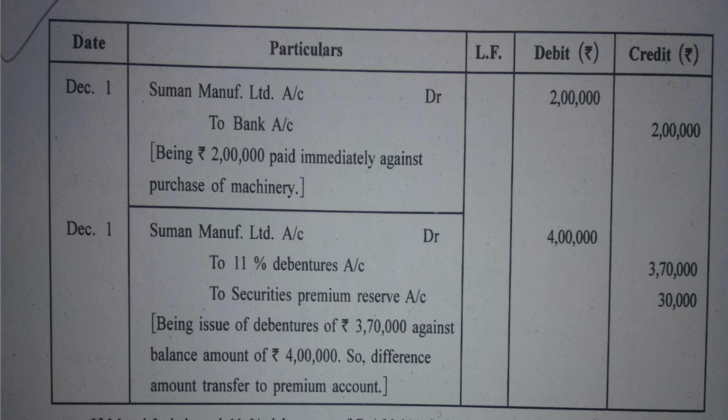I repeat that 4 lakh rupees are to be given to Suman Manufacturing Limited. And instead of that, Suman Manufacturing Limited has accepted debentures of rupees 3,70,000 for the dues of 4 lakh. So simply speaking, indirectly, Suman Manufacturing Limited has purchased debentures of Mansi Limited for rupees 4 lakh. Actually, the debentures are of rupees 3,70,000, but it is purchased for 4 lakh indirectly. So that 30,000 extra is for securities premium reserve account.